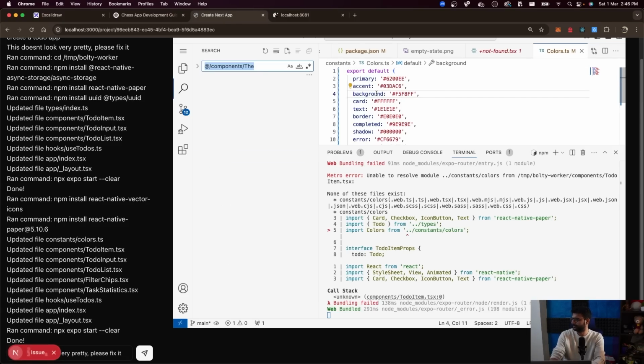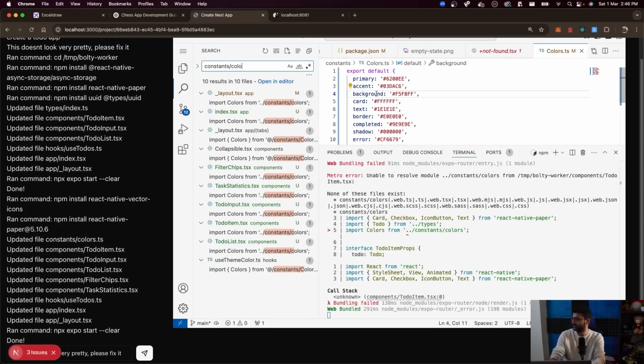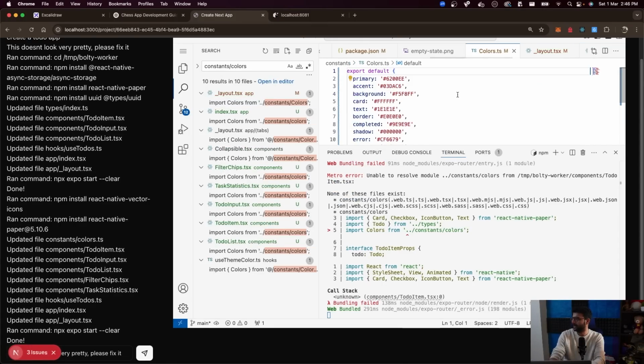but I think it's constants / colors. Colors.ts, yeah. All right, that looks wrong because it needs to be capital Colors. Yeah, so AI hallucinated, guys.